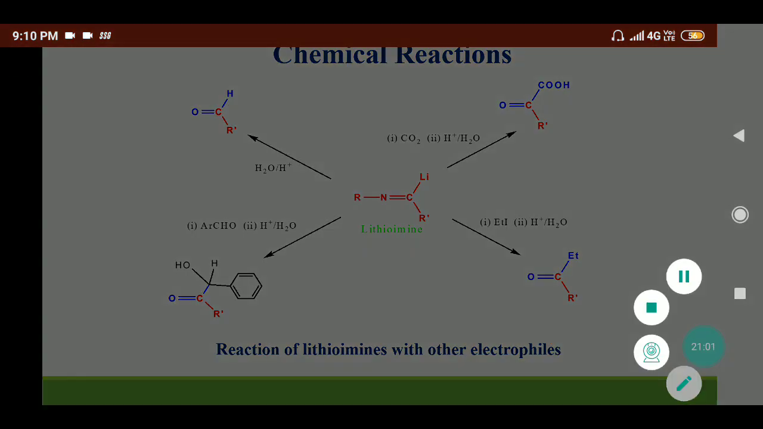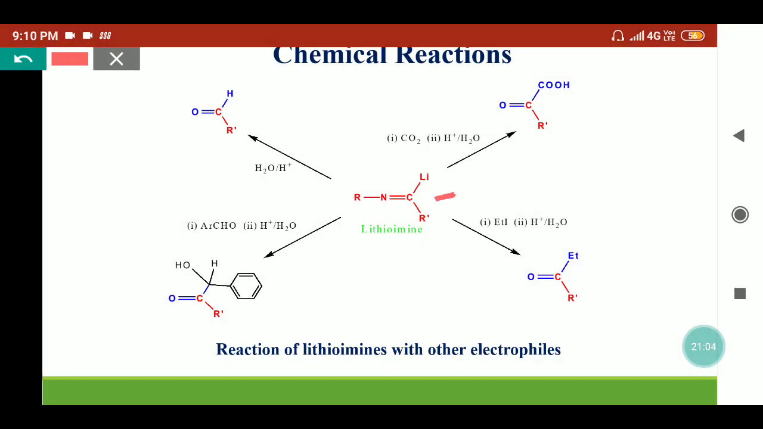Now if we are treating this lithium imine with CO2, organolithium can react with CO2 and form the acid. So here we'll get the acid molecule, and on further hydrolysis we'll get the amine. So we'll get this product. Similarly, if this lithium imine is treated with any alkyl halide, then on hydrolysis it can provide the carbonyl compounds. This Et is coming from this ethyl iodide, and on hydrolysis this will produce the amine as well as the carbonyl compound.